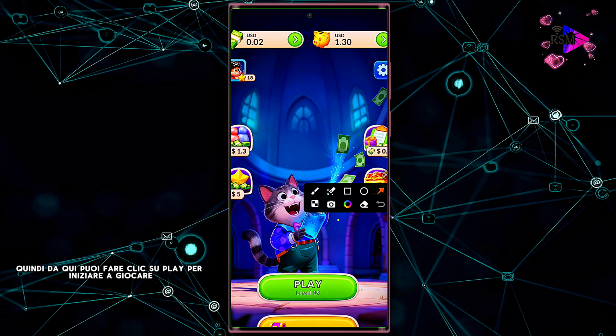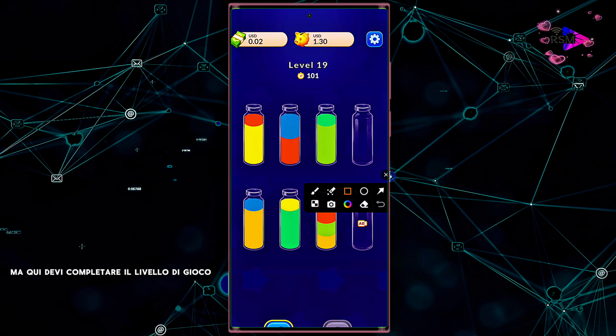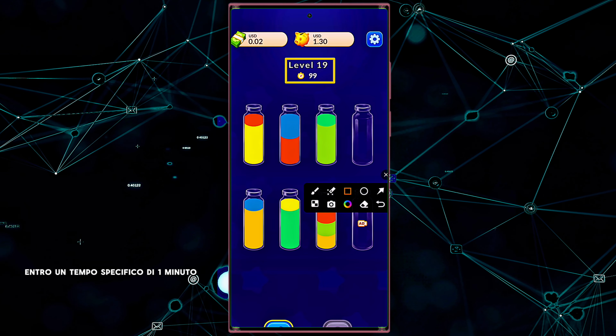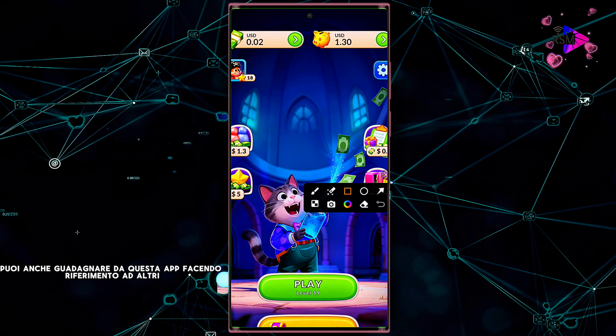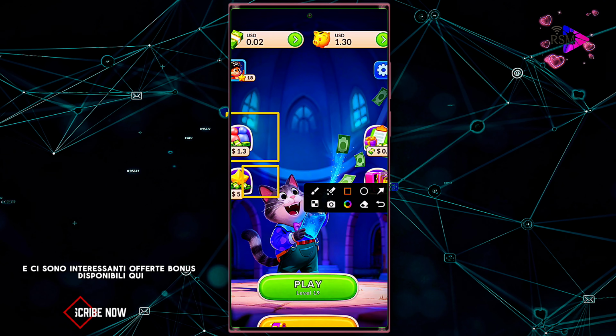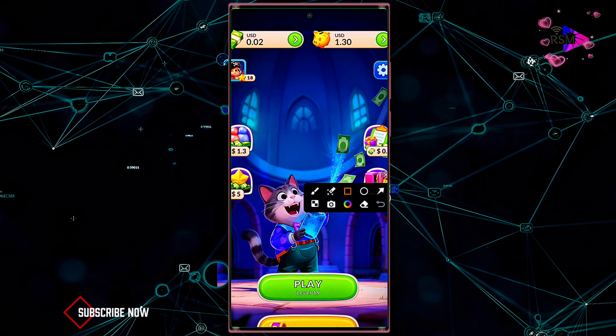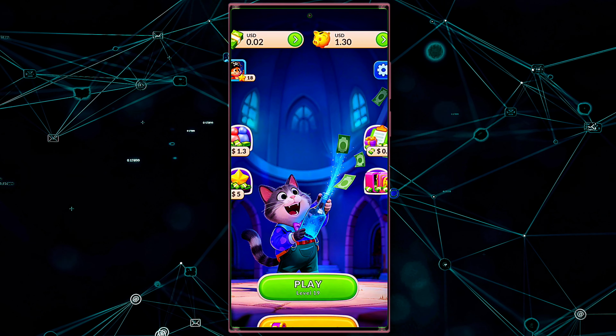Then from here you can click on play to start playing the game. But here you have to complete the game level within a specific time of 1 minute. You can also earn from this app by referring others, and there are attractive bonus offers available here. Here you can also earn by completing daily tasks.